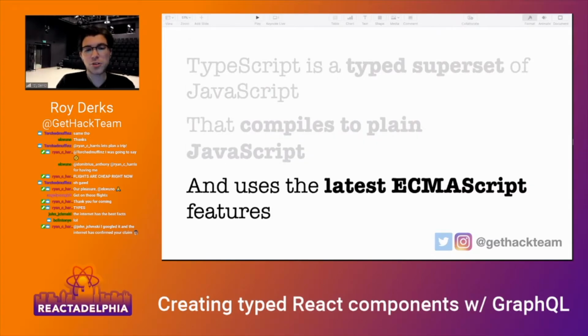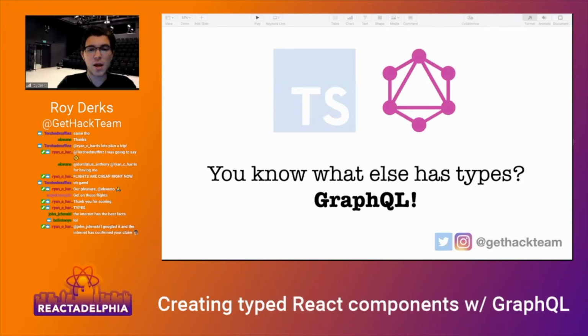And it also uses the latest ECMAScript features. So for me myself, I'm really a big fan of the latest ECMAScript features, and those are all things you can use in TypeScript. So whatever is new in JavaScript, it will also be there in TypeScript, just with the enhancement of having types. And you know what else has types?